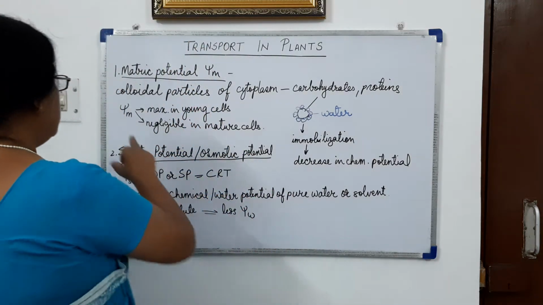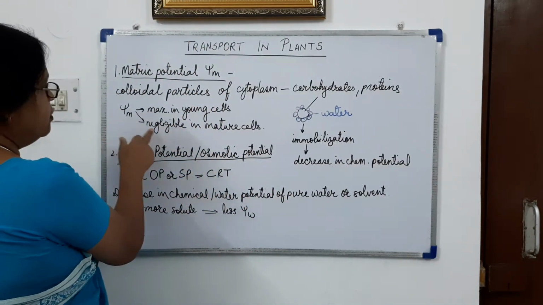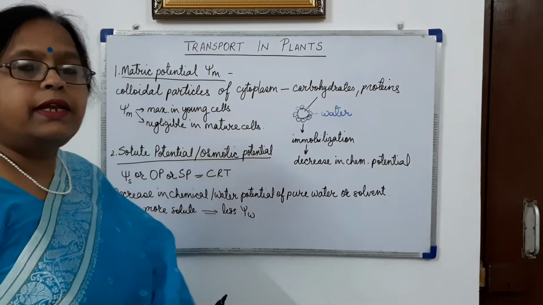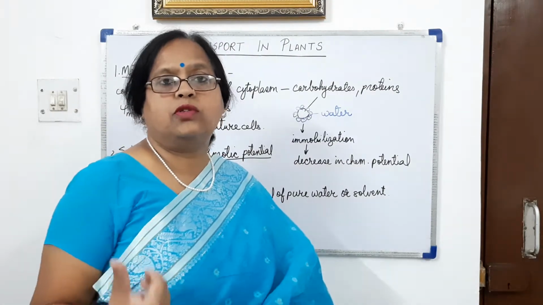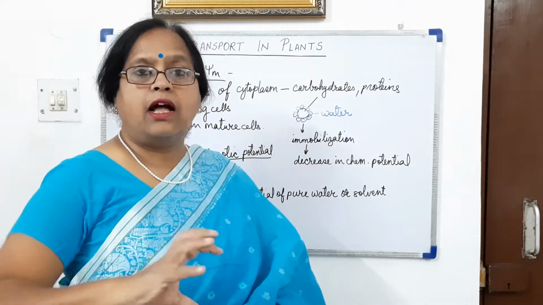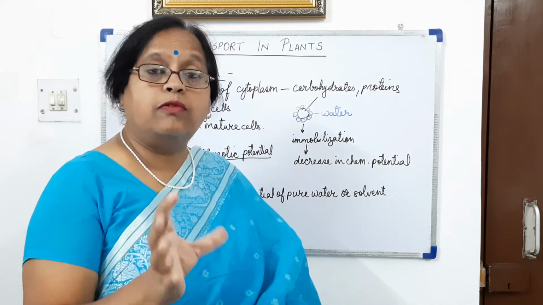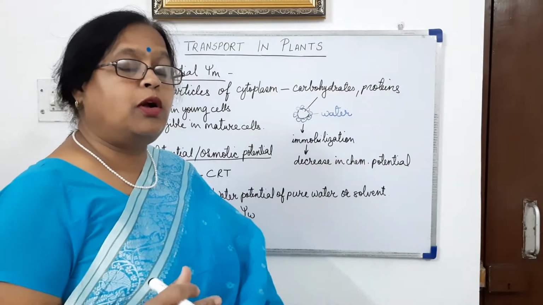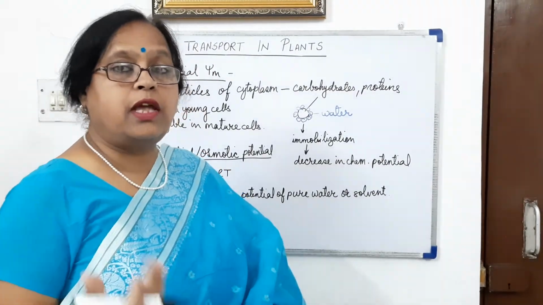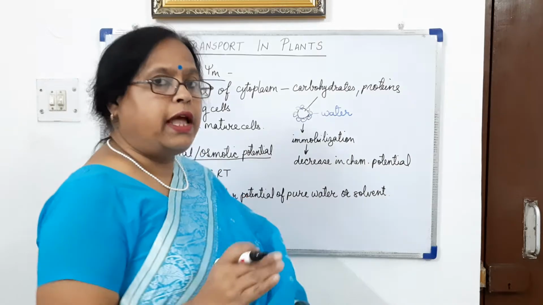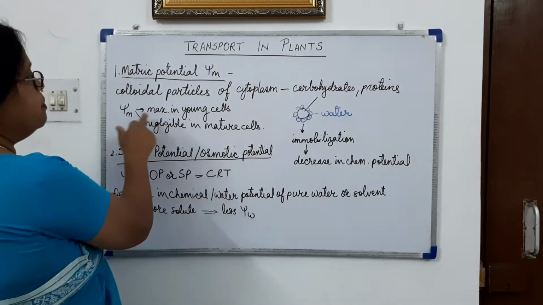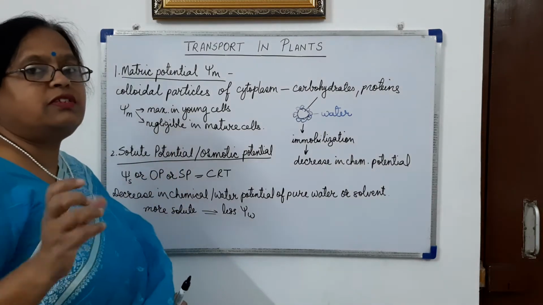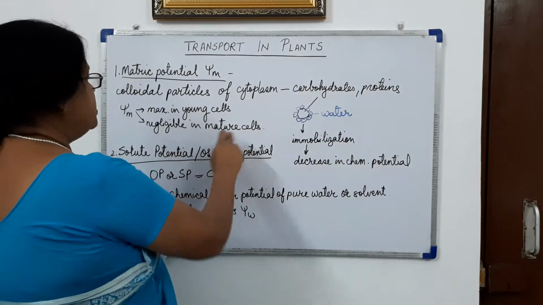But when the cells become mature, the water potential becomes negligible because they are not absorbing water and their cell wall is already well hydrated. The water is absorbed by the young cells, so the water potential is maximum in young cells and almost negligible in the mature cells.